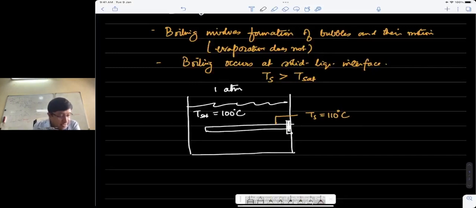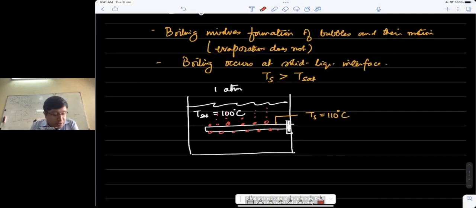And so boiling in this case by this heating element will be characterized by the formation of vapor bubbles, which would maybe rise from the surface and may be present on both sides, or rather the entire circumference of the surface. So that is what we are dealing with now.